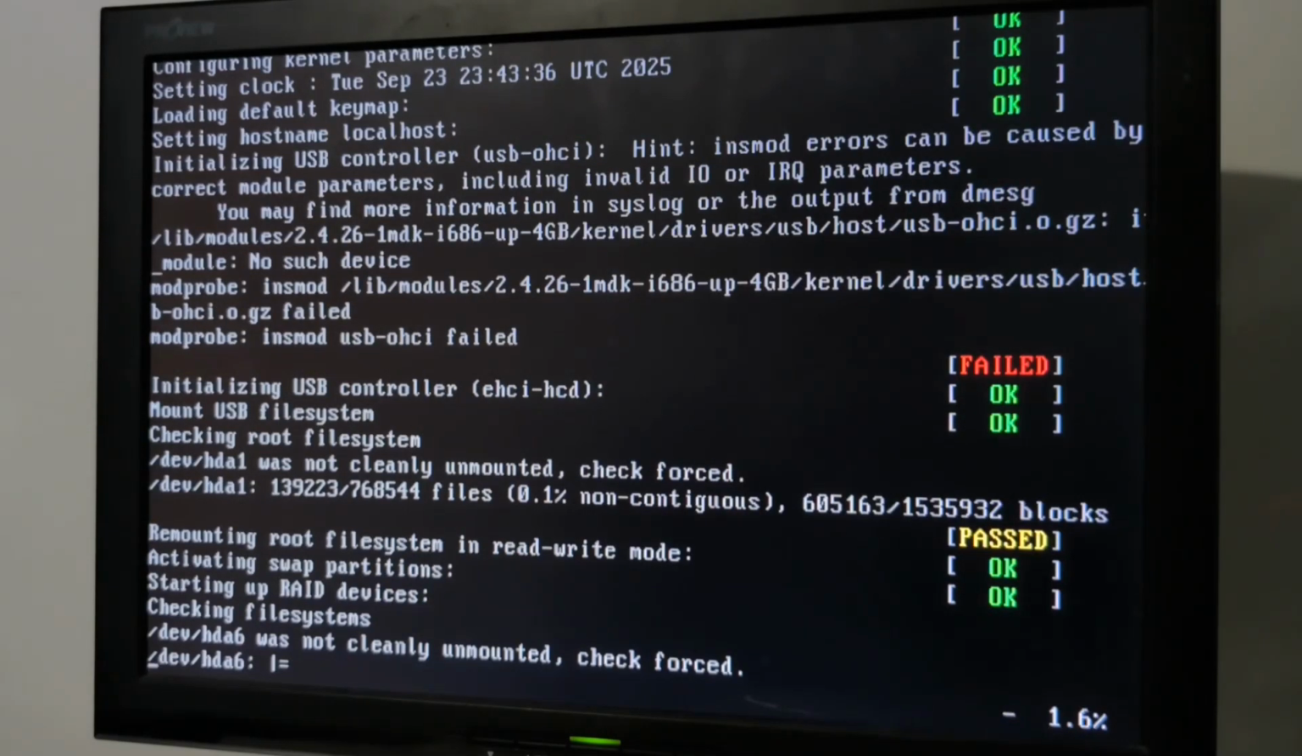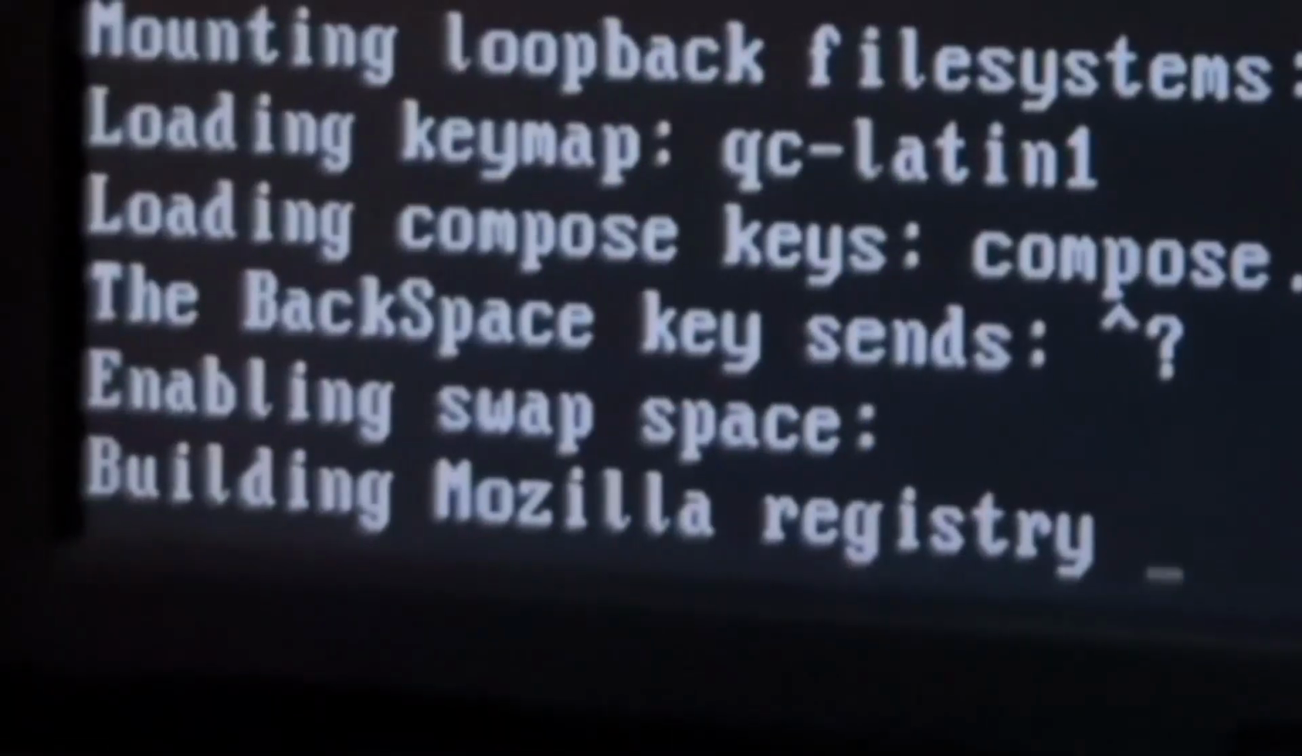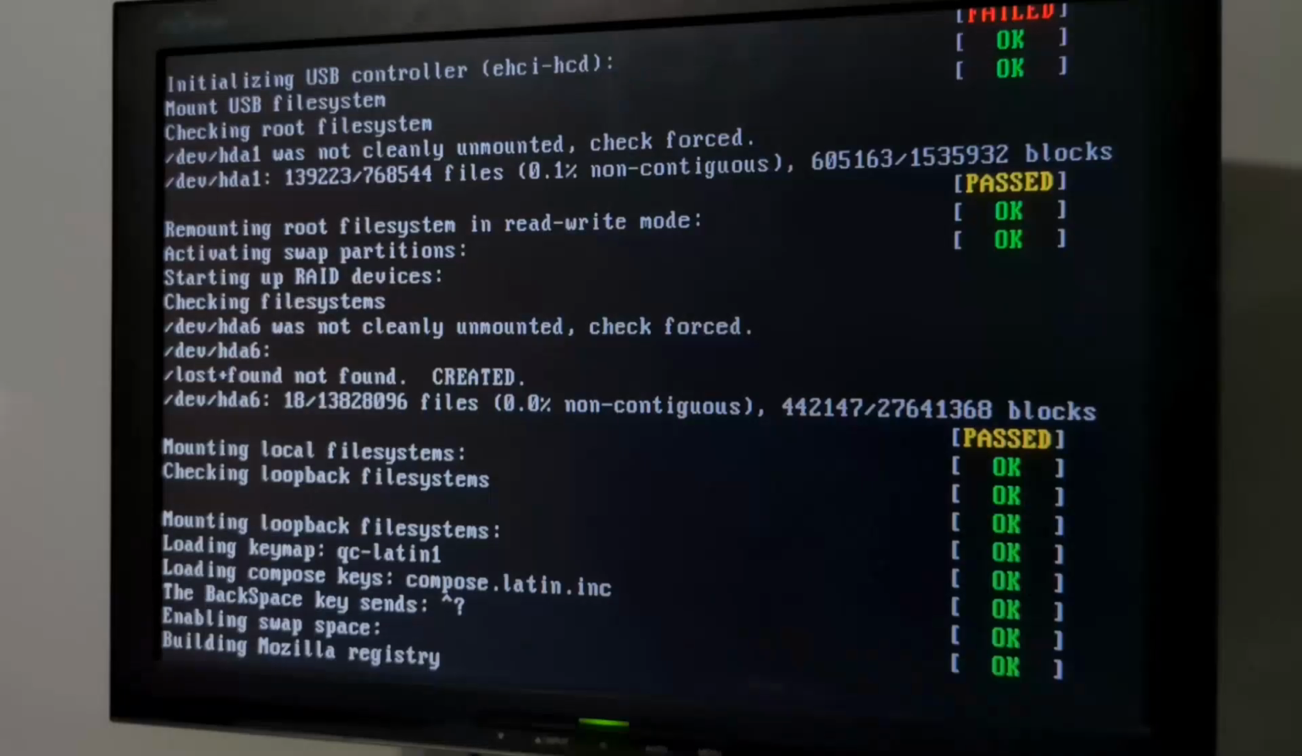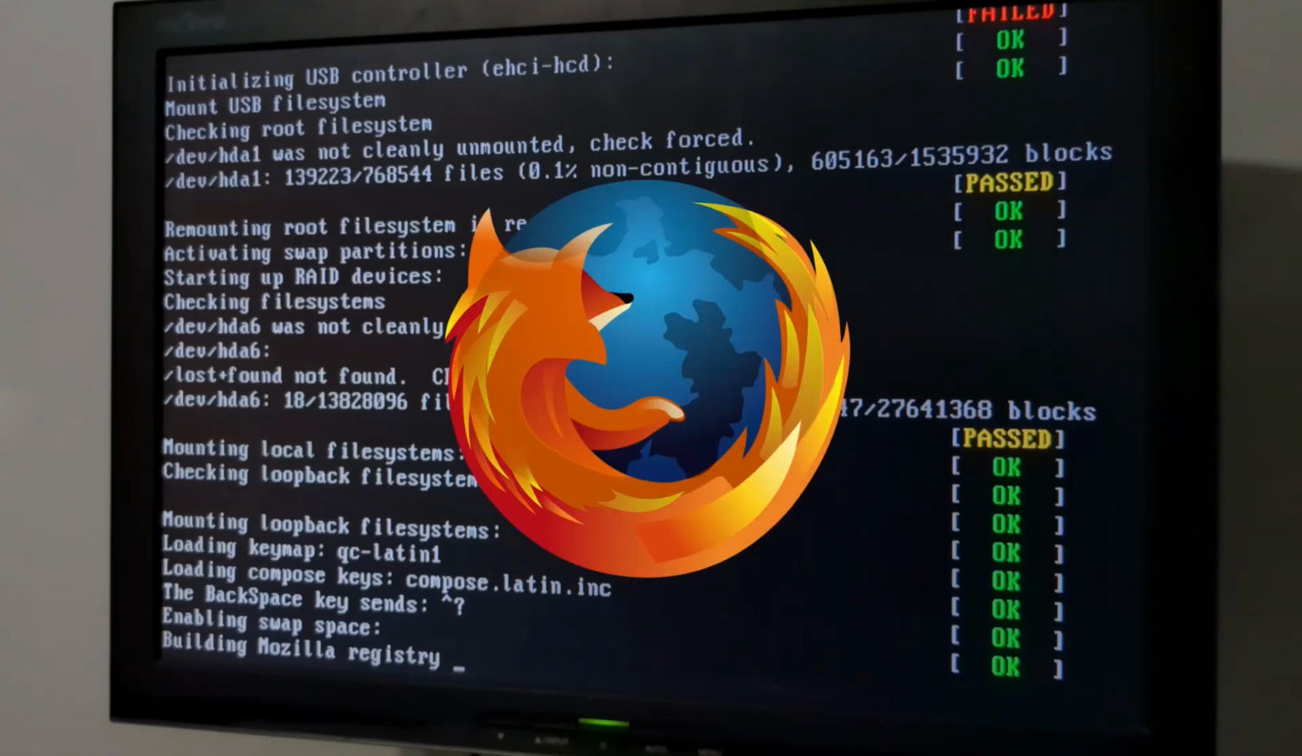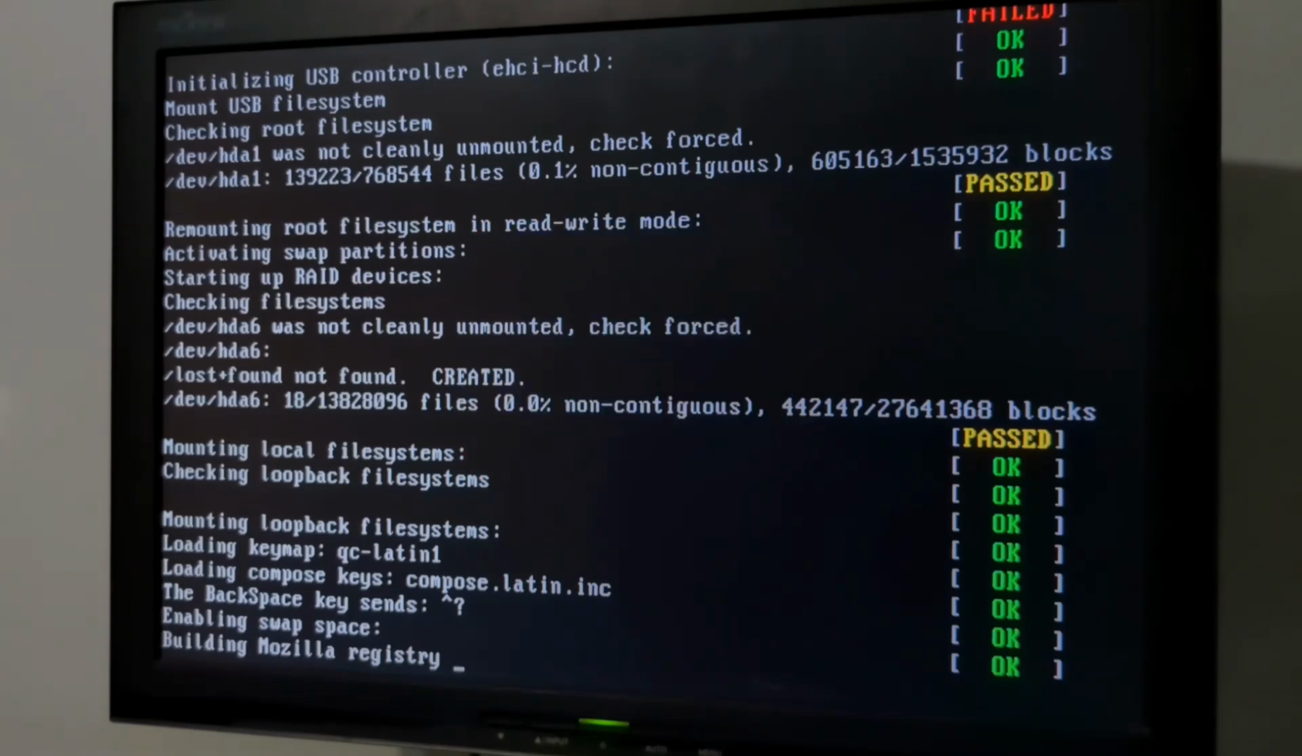Oh, it's verifying the home partition. It's alright, take your time. Take your time. Oh, build in Mozilla registry. I know that Windows has a registry, but not Mozilla. I think I might have celebrated a bit too soon. Let's try to reboot maybe, because I don't see any disk activity.